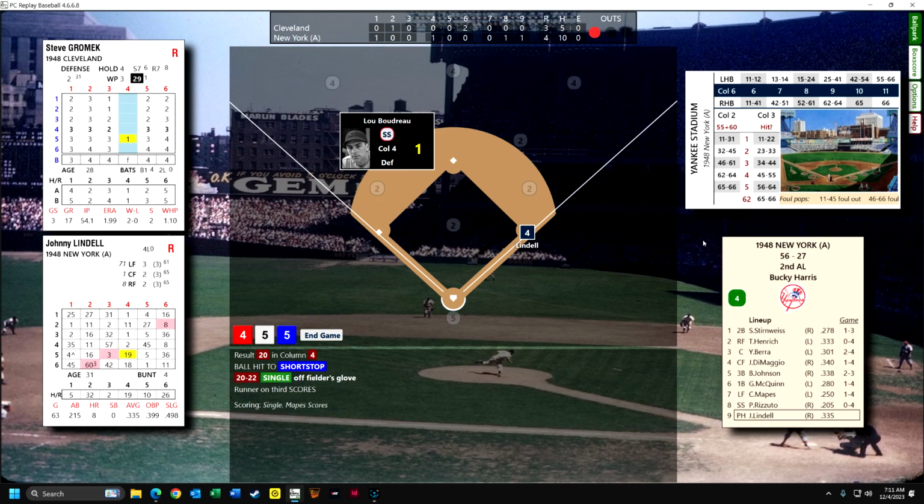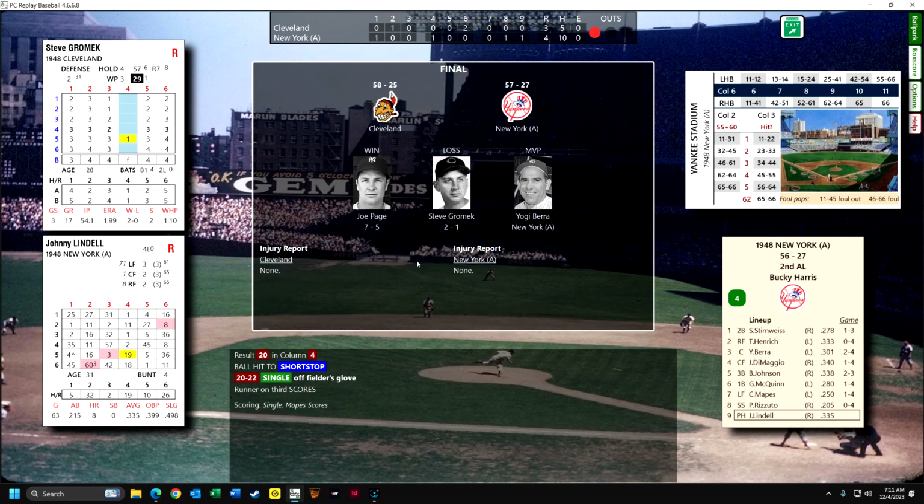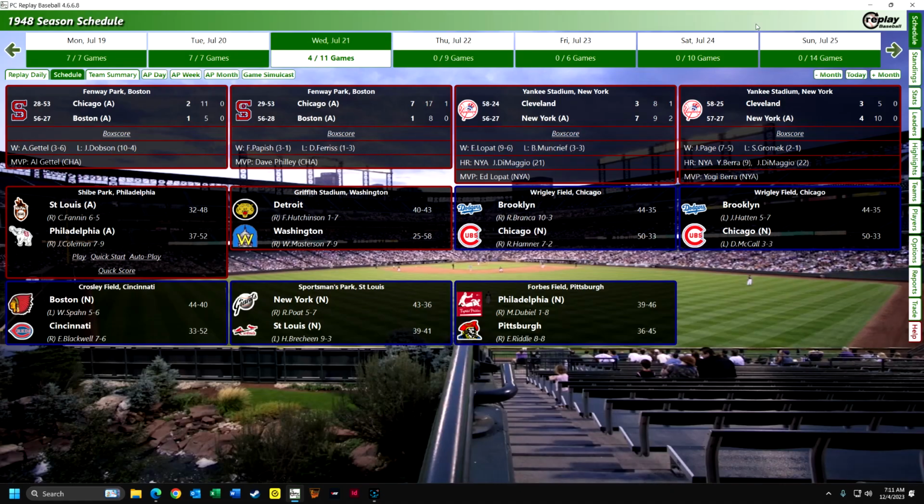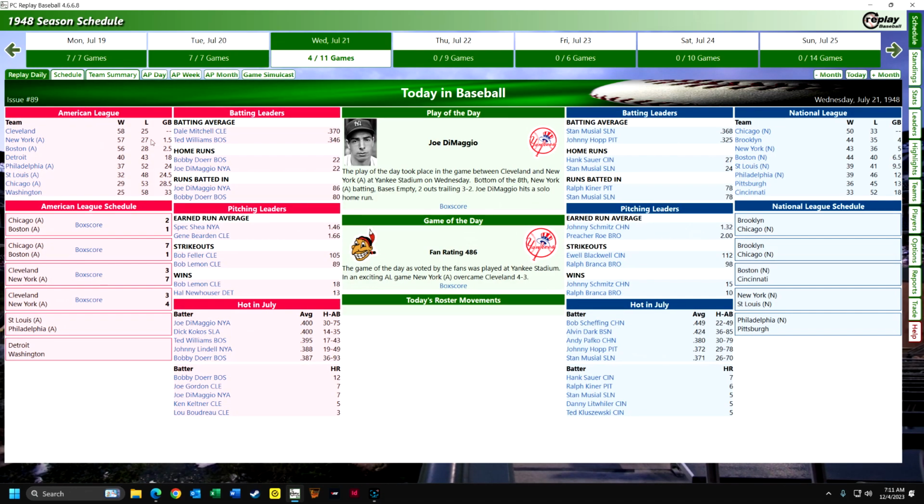Boudreau's as good as you get as an infielder, but still he was playing in, and the Yankees have a dramatic comeback victory in the bottom of the 9th, and that's an example of how exciting and incredibly great PC replay baseball is. And we're going to see now that the Yankees are now 1.5 games out of first